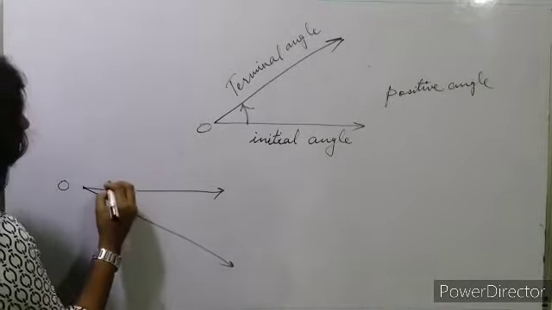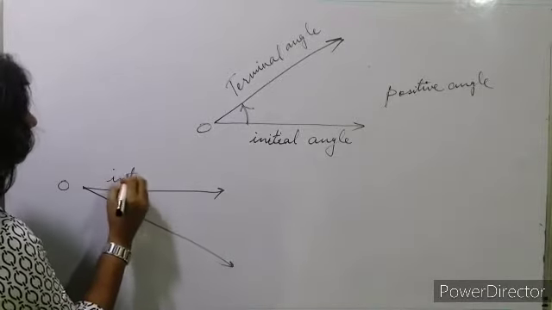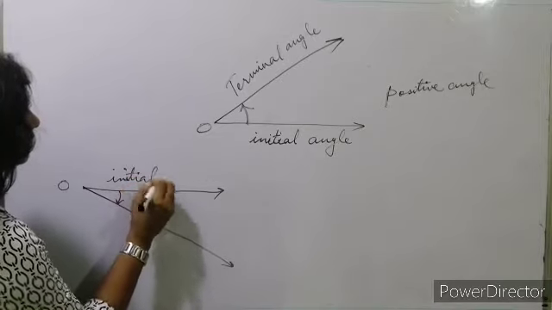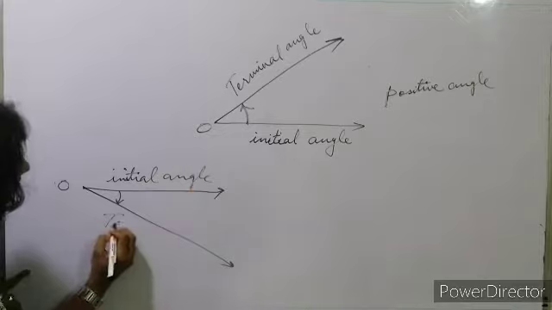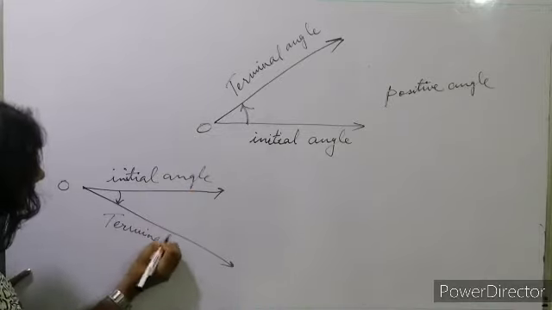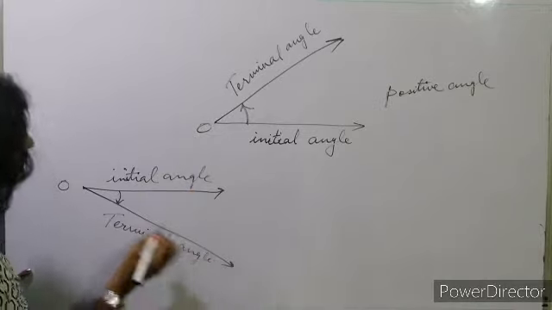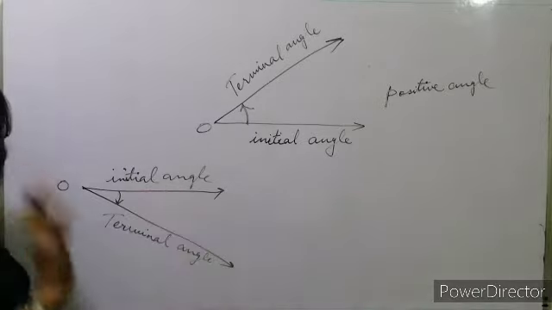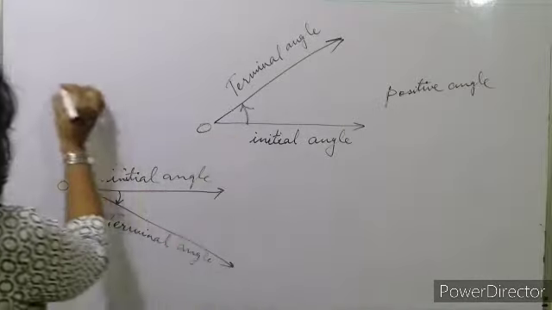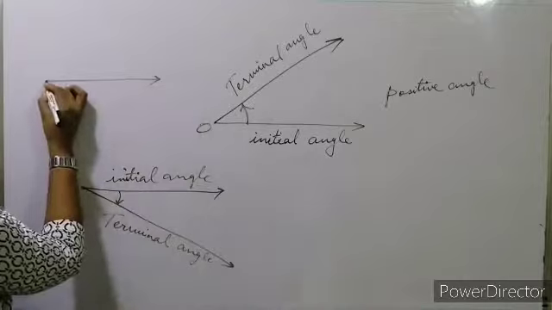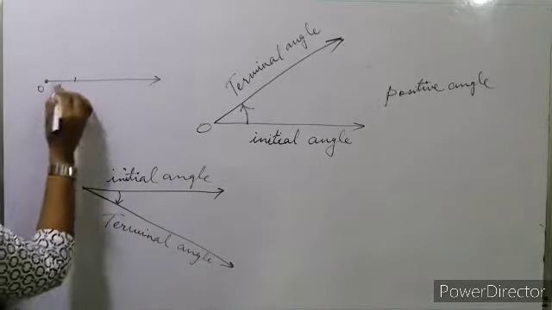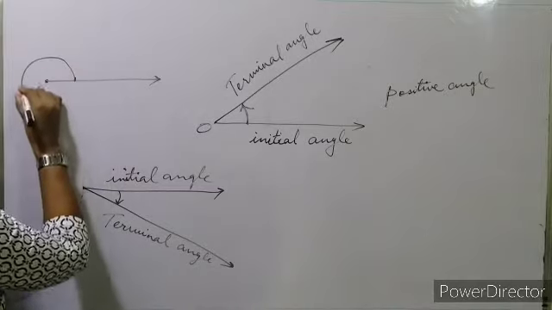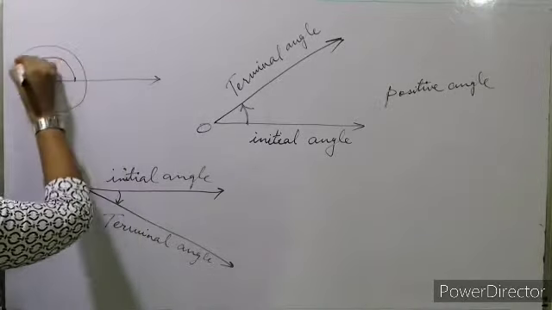If this will be the initial angle, and this will be called the terminal angle, this angle will be a negative angle, because when we are going from vertex O, we are going in this direction, like this.